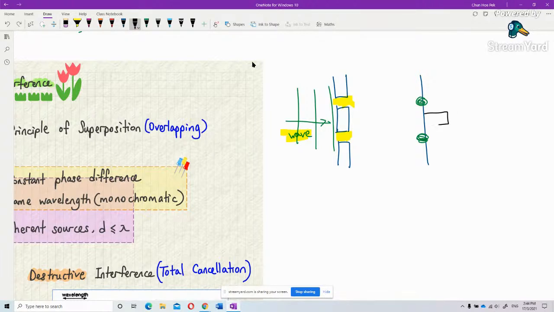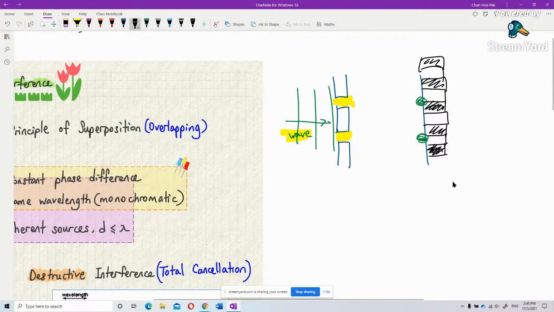So in the middle it produces a bright fringe, and then a dark fringe, and then bright, dark fringe, and so on. Instead of forming just two dots, it forms an array of bright and dark. This is what we call interference pattern.